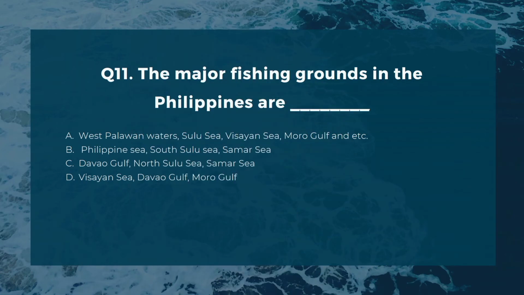Number 11. The major fishing grounds in the Philippines are blank. A. West Palawan waters, Sulu Sea, Visayan Sea, Moro Gulf and etc. B. Philippine Sea, South Sulu Sea, Samar Sea. C. Davao Gulf, North Sulu Sea, Samar Sea. D. Visayan Sea, Davao Gulf, Moro Gulf.